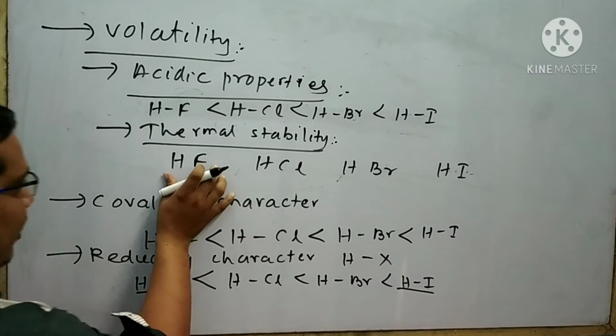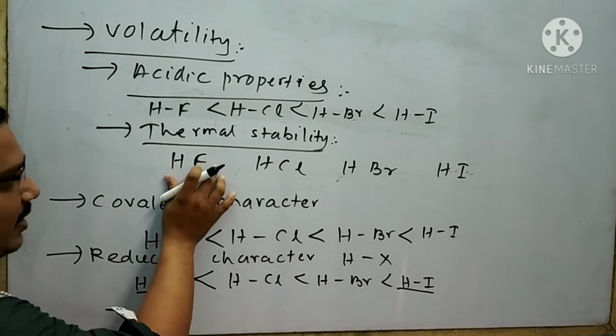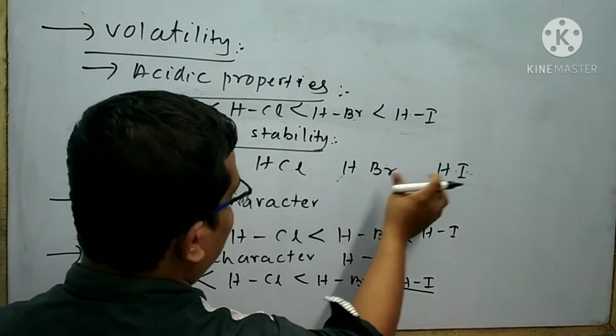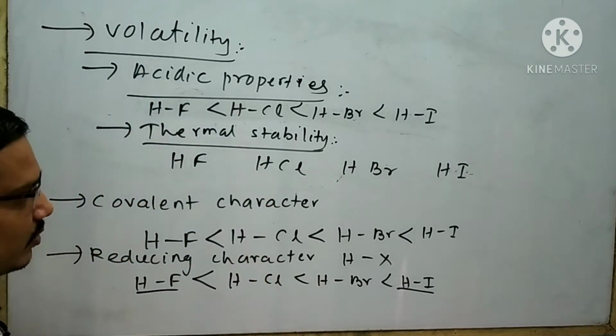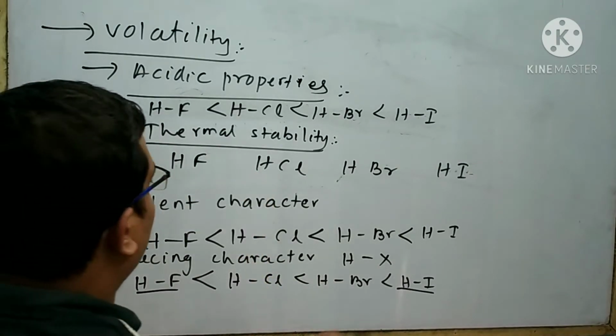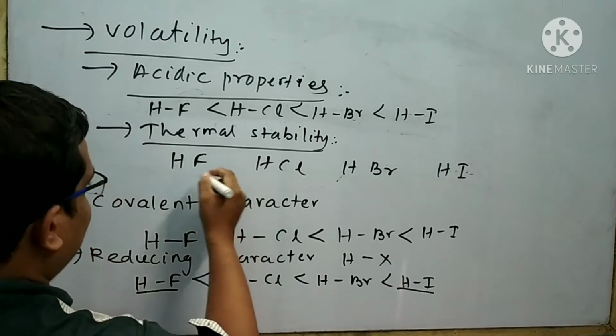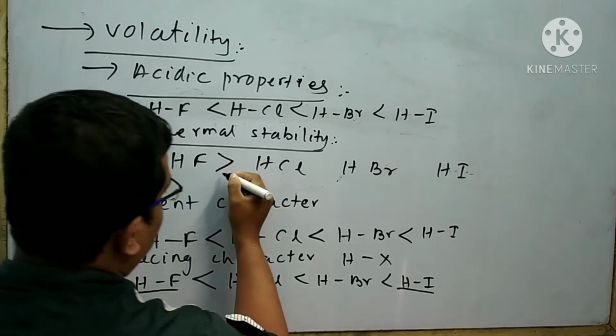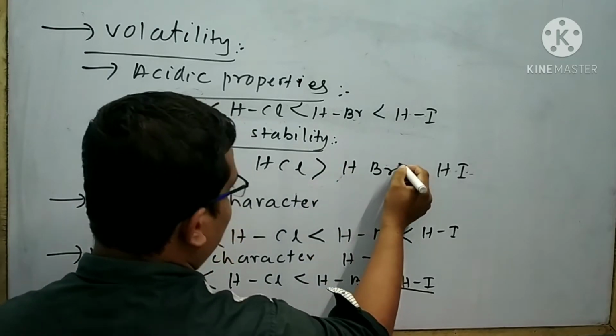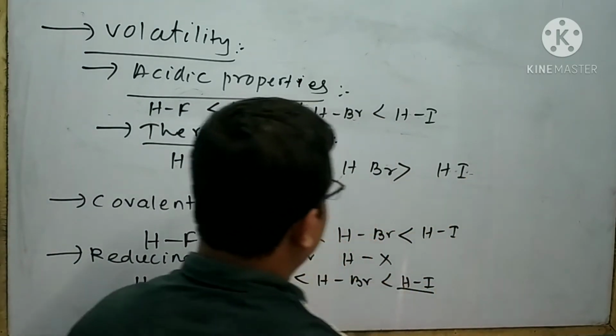So HF has more thermal stability than HCl, then HBr, then HI. So I can write an order of halogenic acid according to thermal stability like this. HF has more thermal stability than HCl, then HBr, then HI.